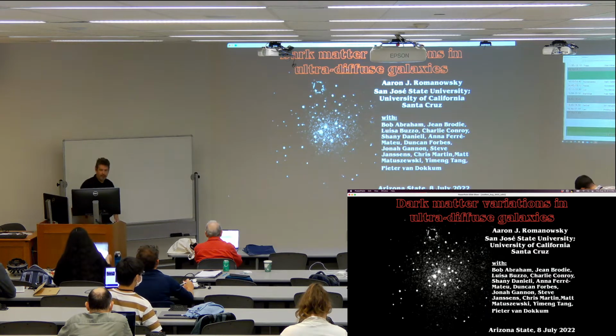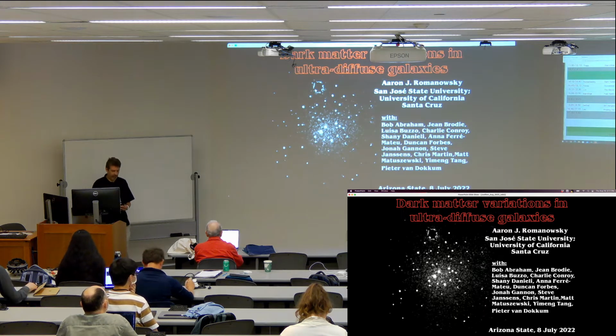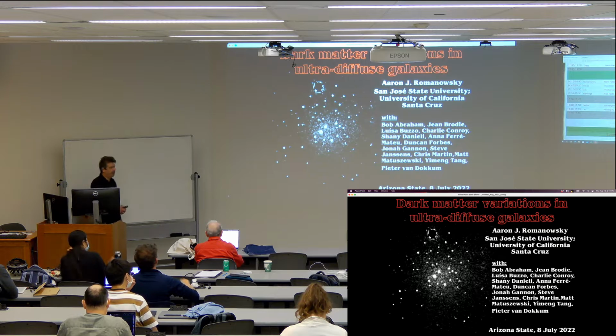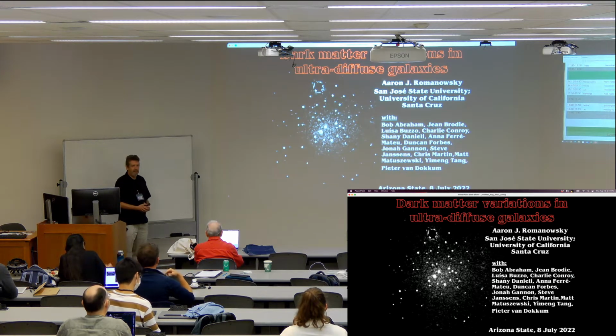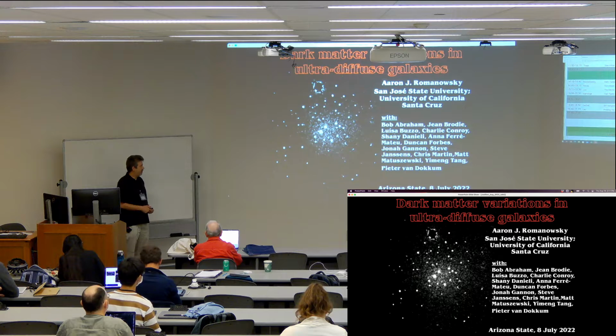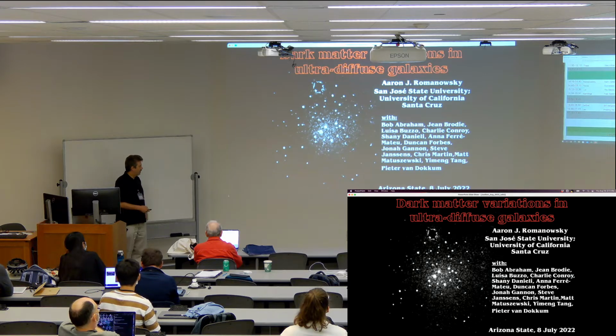Hey everyone, good to see you again. As you can see, I'll be talking about dark matter variations and ultra-diffuse galaxies, a special type of dwarf galaxy. A lot of great collaborators have made this work possible. Imang Tung is a grad student working here on photometry and spectroscopy, and I'll show various projects made possible by these collaborators. It says Arizona State, that's not right.